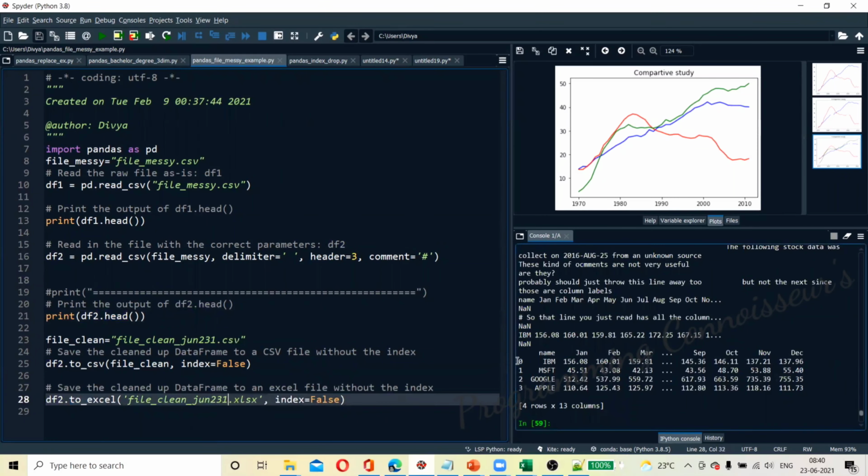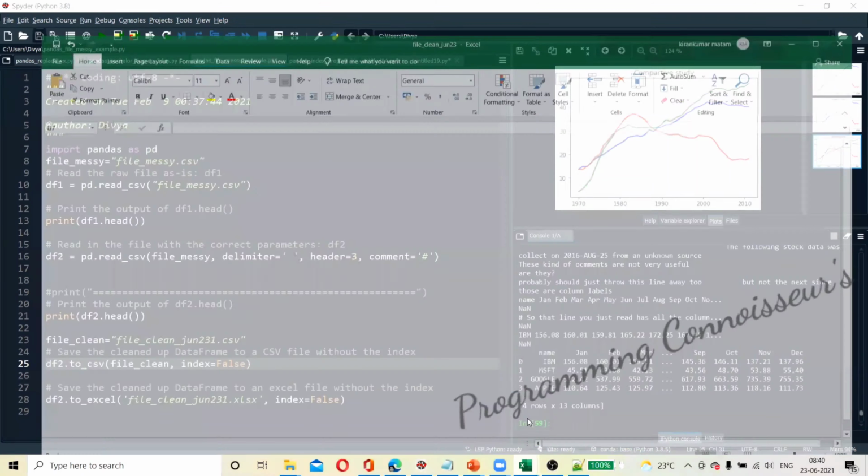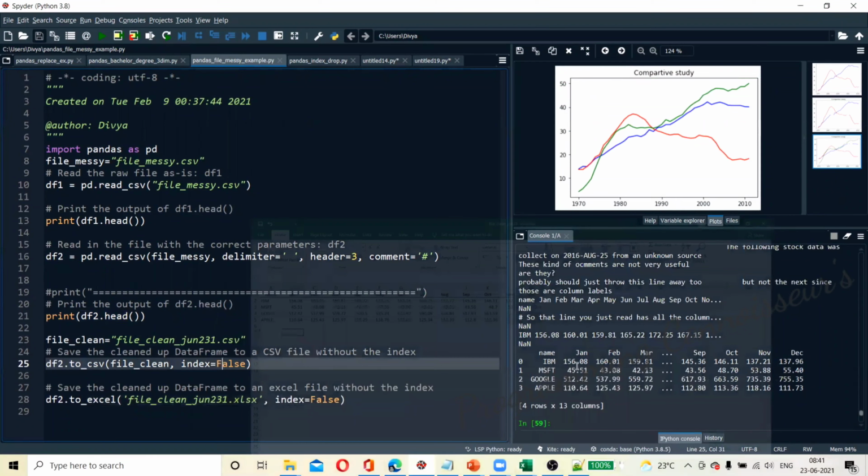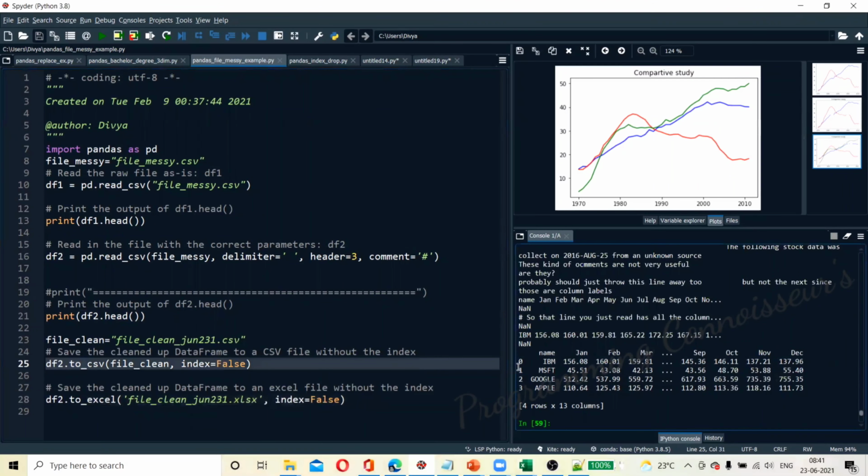Now, when you say index is equal to false, the index will not be written in the respective file. So it will read the data frame directly. You're skipping the row index rather than a column. Hope everyone is clear with this.